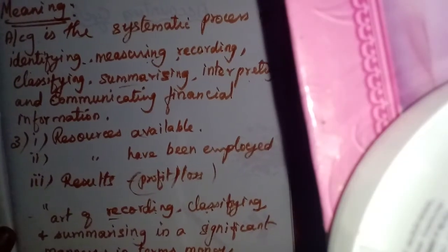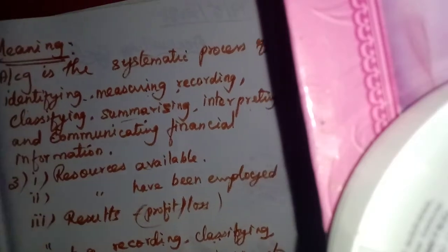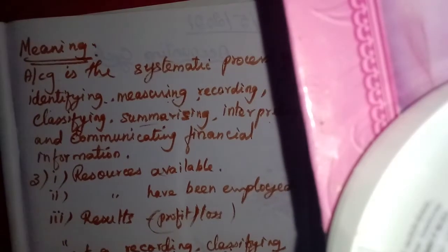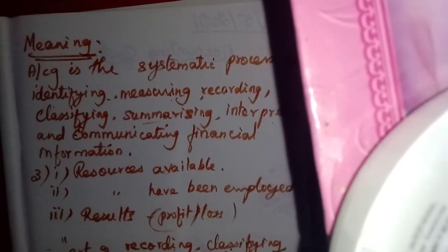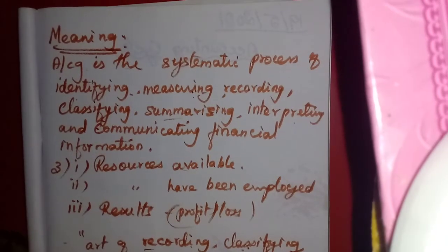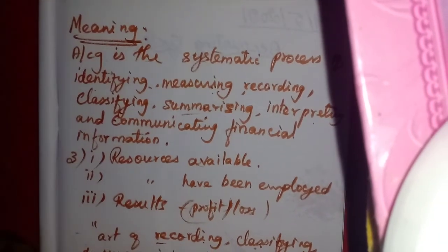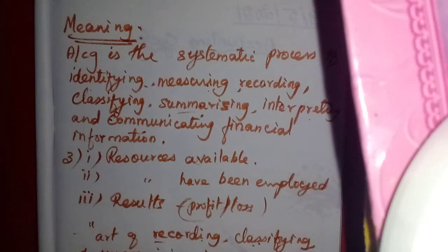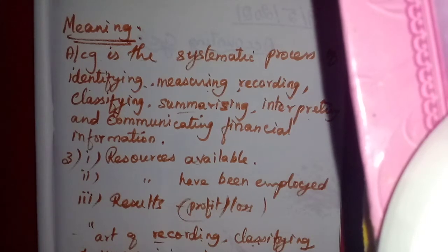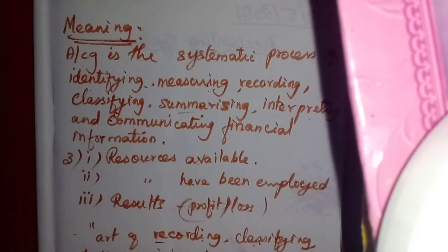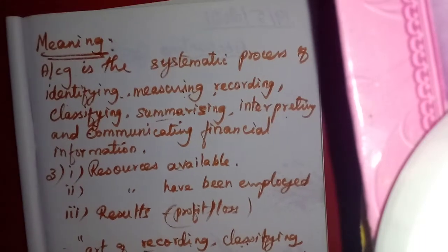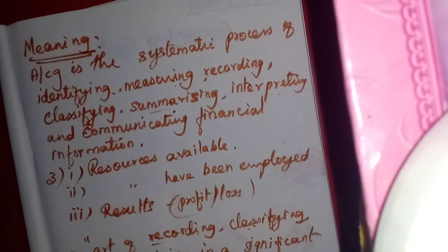Now we will learn the meaning of accounting. What is the meaning of accounting? Accounting is the systematic process of identifying.